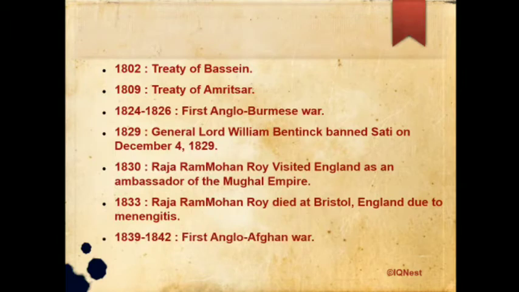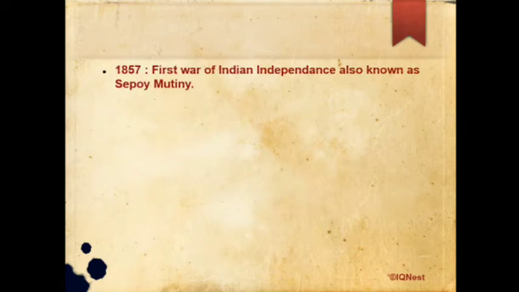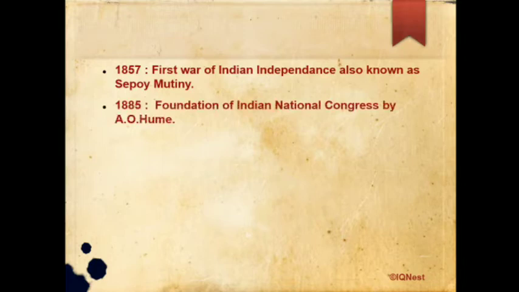From 1839 to 1842, the First Anglo-Afghan War happened. And from 1845 to 1846, the First Anglo-Sikh War happened. The next point, in 1857, the First War of Indian Independence, which is also known as the Sepoy Mutiny, happened. In 1885, the foundation of the Indian National Congress by A.O. Hume was done.